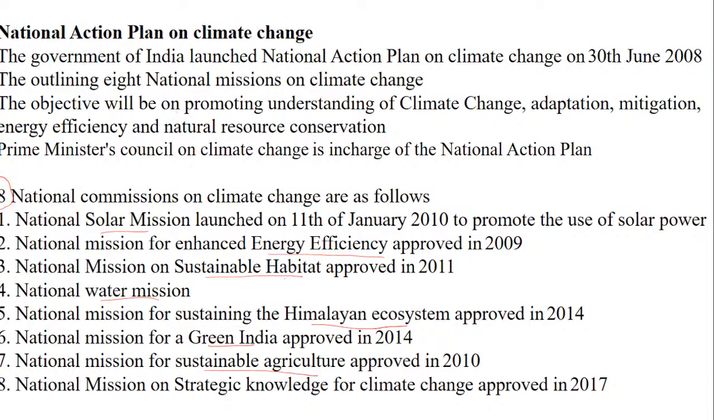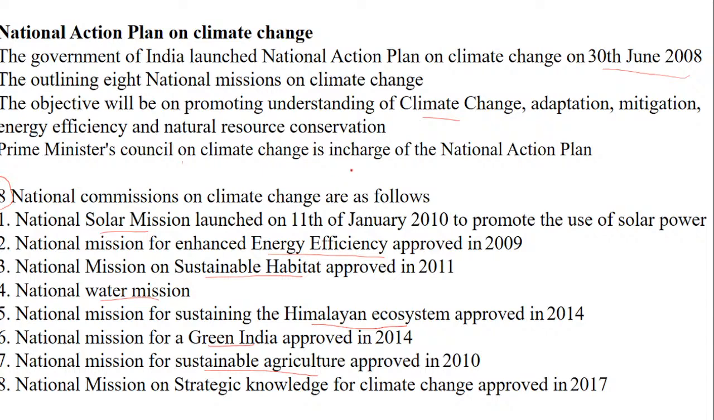So the Government of India has launched the National Action Plan on Climate Change, which was on 30th of June 2008. Outlining 8 national missions on climate change as below. The objective was to promote understanding of climate change. Now see, this is also one important statement. Climate change understanding, adapting to the change, mitigation, which means coming up with strategies to fight the change, energy efficiency, and natural resource conservation. So this was the main objective. The Prime Minister's Council on Climate Change is in charge of this National Action Plan, so they are the ones to keep a tap on all this. And these are basically all the missions on climate change.